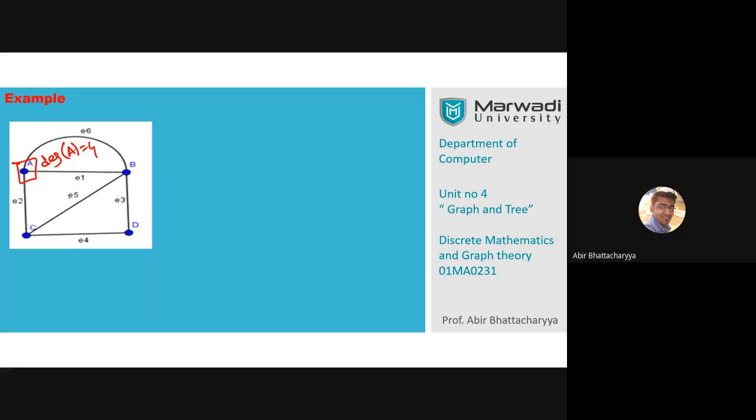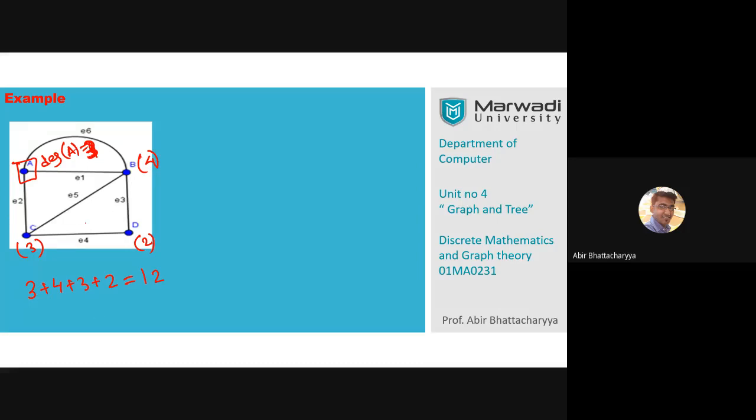No, the degree of A is actually 3, and the degree of B is 4. The degree of D is 2, and C is 3. So if I add all those degrees, we get 3 plus 4 plus 3 plus 2, which equals 12. So 12 is the addition of all degrees.